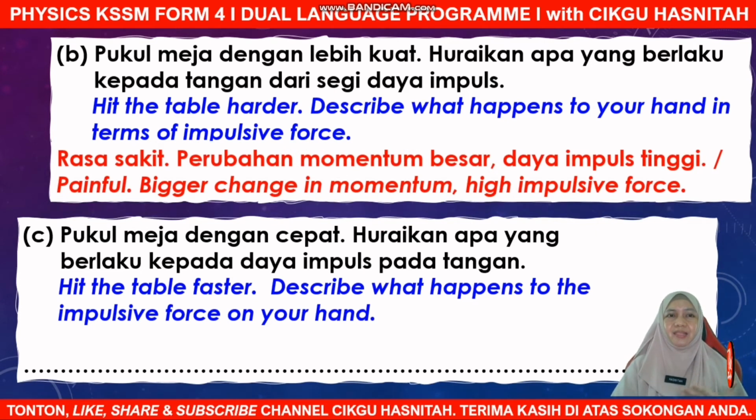Why? This is because the moment we hit the table harder, there is a bigger change in momentum, bigger change in impulse. So it will cause high impulsive force produced. Okay, bigger change in momentum will produce high impulsive force. How about number 3, C? Okay, now I need you to hit the table faster.